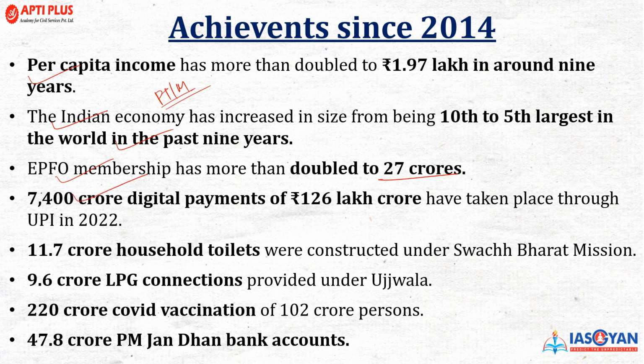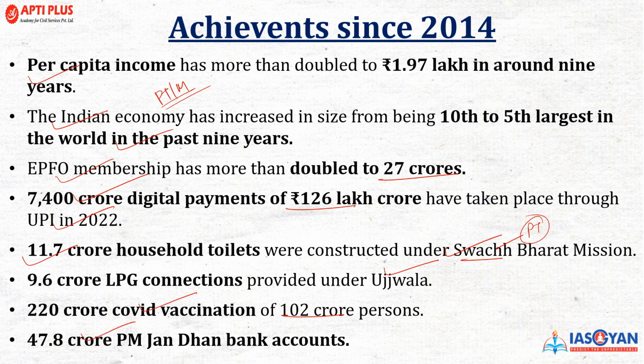7,400 crore digital payments worth 126 lakh crore have taken place through UPI in 2022, and 11.7 crore household toilets were constructed under the Swachh Bharat Mission. Again, this is a significant part of the mission, so a direct question can be framed anytime in the prelims examination. 9.6 crore LPG connections were provided under the Ujjwala scheme. 220 crore COVID vaccinations were given to 102 crore persons.